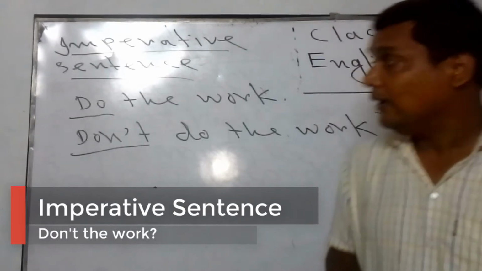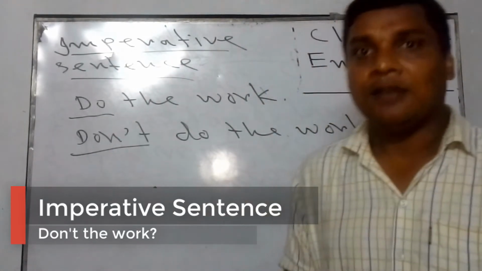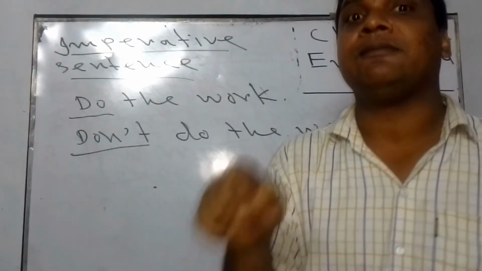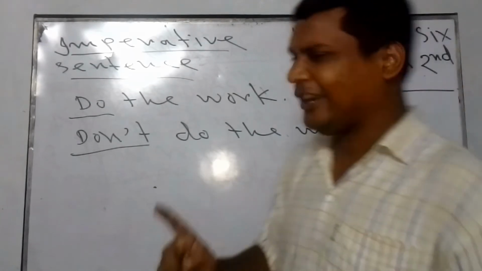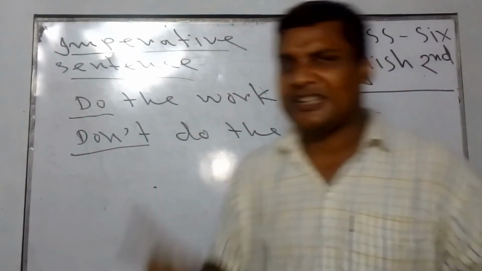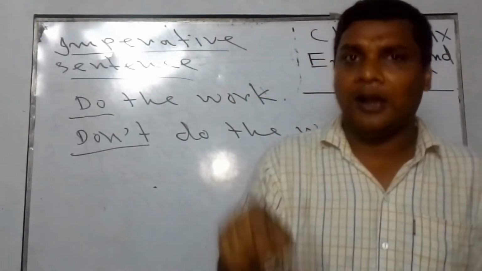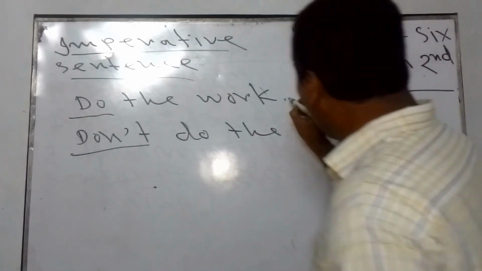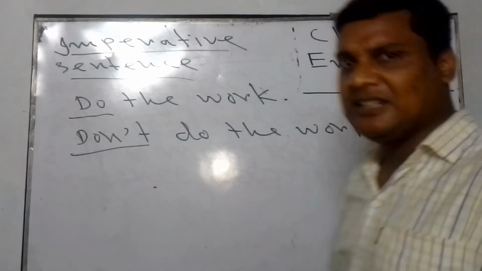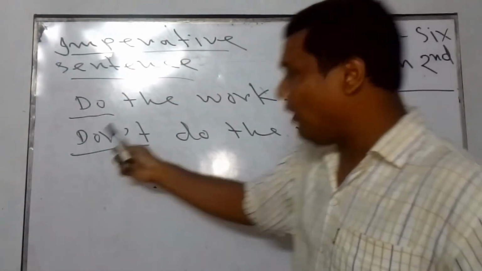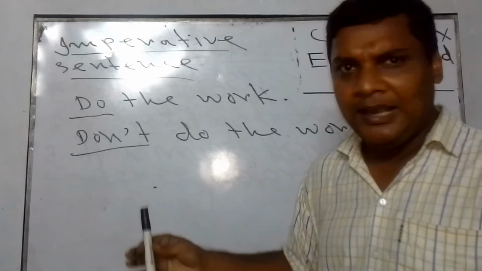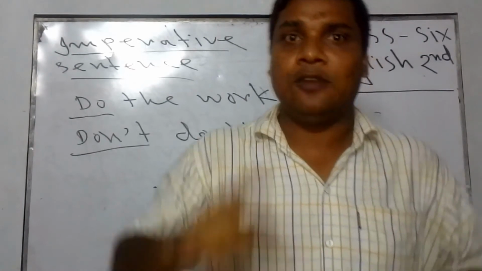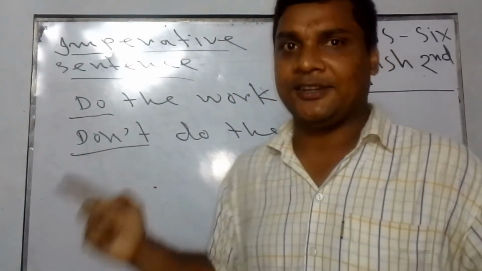So if we see do, don't, let, please, etc., in this way, we have to find out that those are imperative sentences, because an imperative sentence must take at the starting of the sentence PV1 or don't or let or kindly or please, etc. But at the end of the sentence, we must add a full stop. That means the marks of an imperative sentence are PV1, don't, please, kindly, and at the end of the sentence a full stop must be added. Then we will be sure that those are imperative sentences.